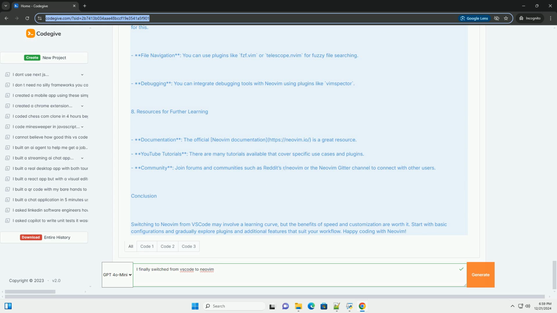2. Basic configuration. Neovim uses init.vim or init.lua for its configuration. The configuration file is typically located at, Linux/Mac OS: ~/.config/nvim/init.vim or ~/.config/nvim/init.lua. Windows: C:/users/yourusername/appdata/local/nvim/init.vim or C:/users/yourusername/appdata/local/nvim/init.lua. Here's a simple init.vim configuration to get you started.